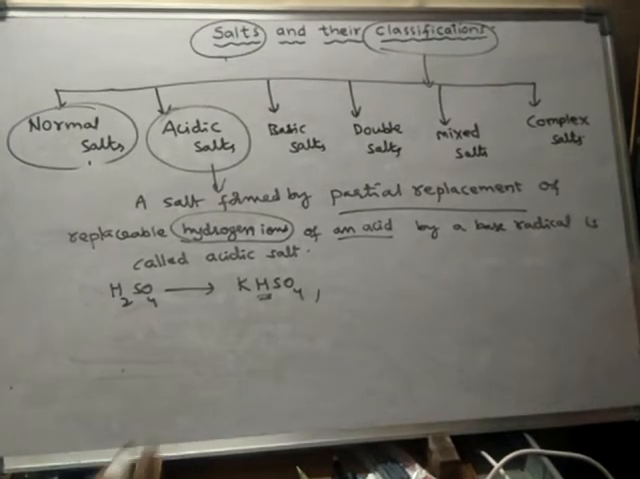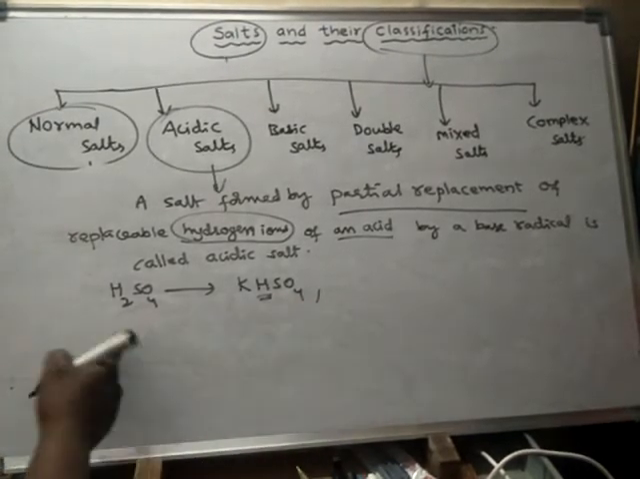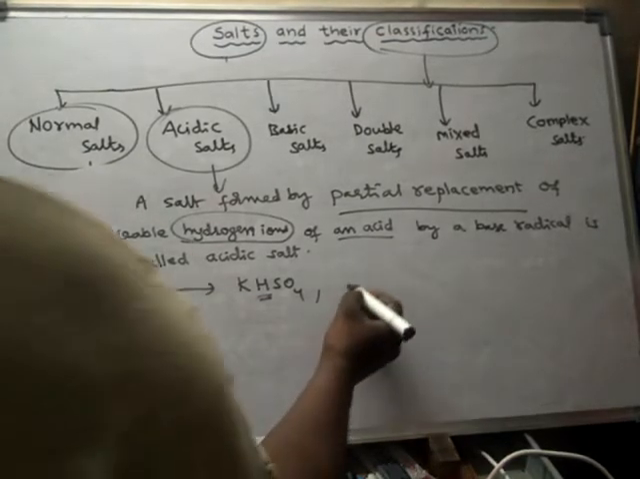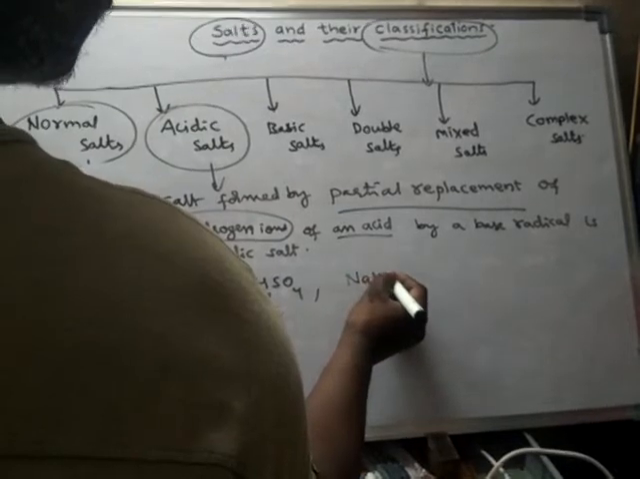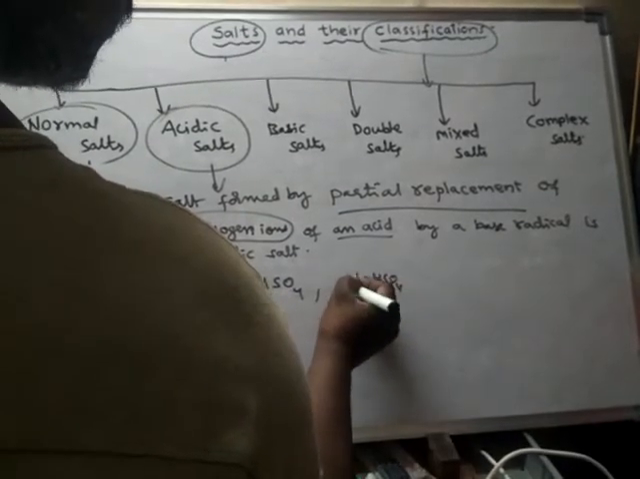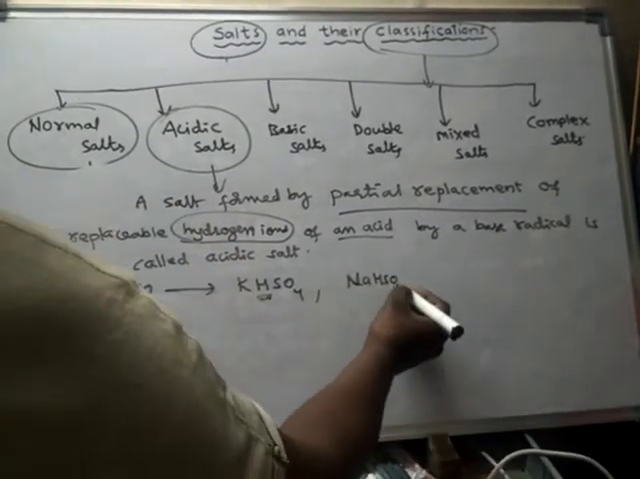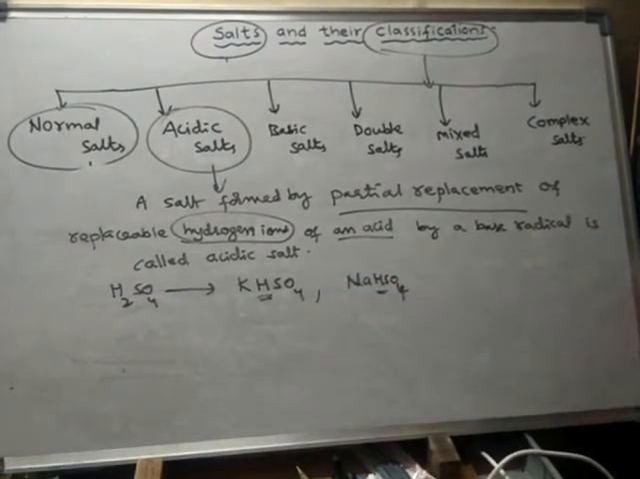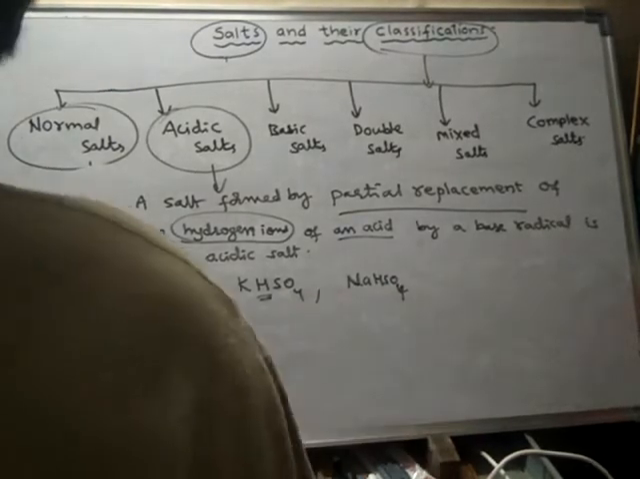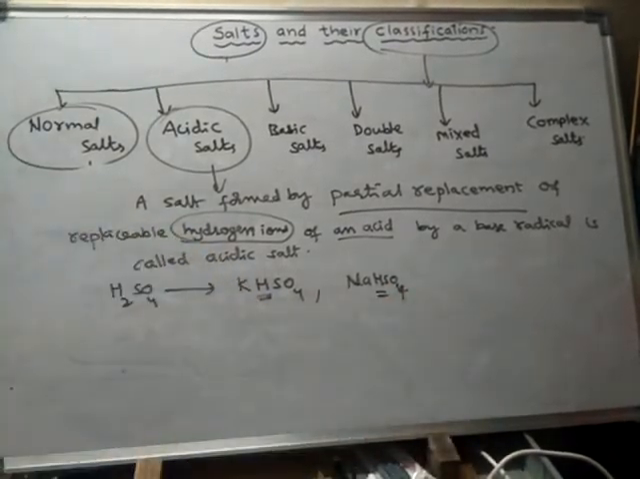So like this. Another acidic salt formed from sulfuric acid. Another example, sodium bisulfate, NaHSO4, sodium hydrogen sulfate. So here in this salt also one hydrogen is still present. Okay, so though it is a salt, there is one replaceable hydrogen, hence it is said to be acidic salt.